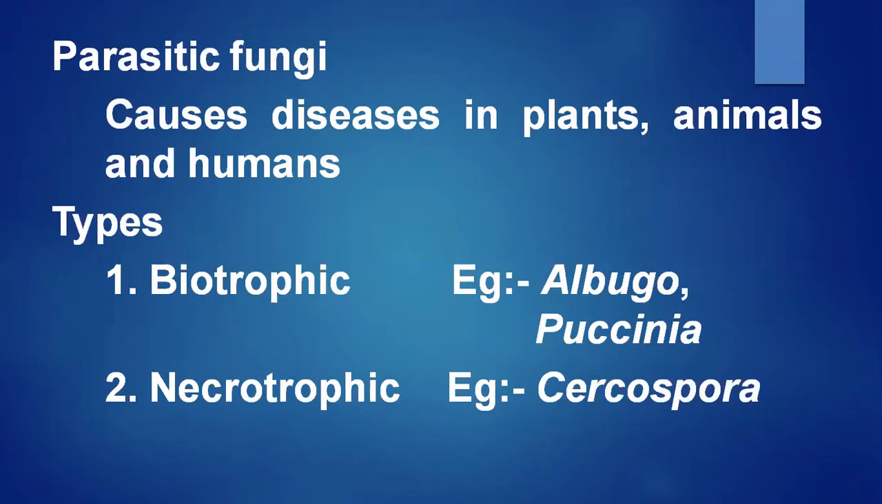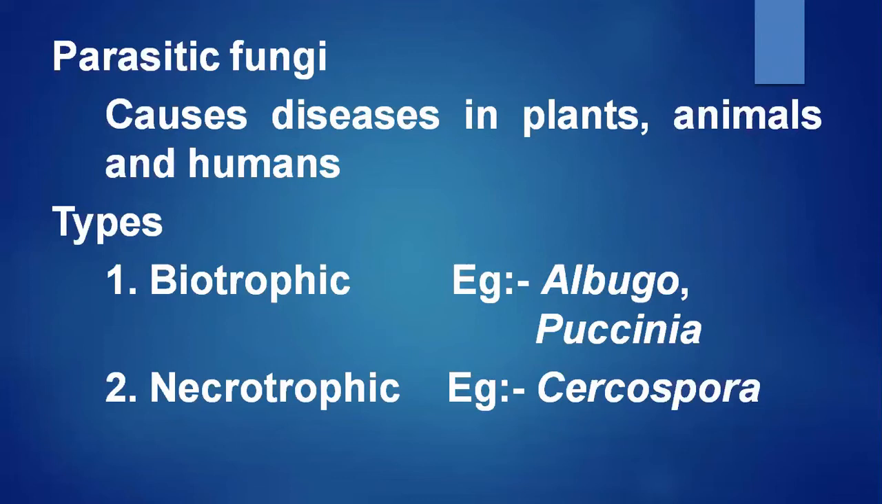What is biotrophic? Biotrophic fungus is a parasitic fungus which requires a living host. Bio means living. So it requires a living host for its survival. In this category, we have given two examples. One is albugo, another one is Puccinia. According to the syllabus, albugo and Puccinia require a living host for their survival. It means it does not attack dead cells. It requires living host cells for its survival.